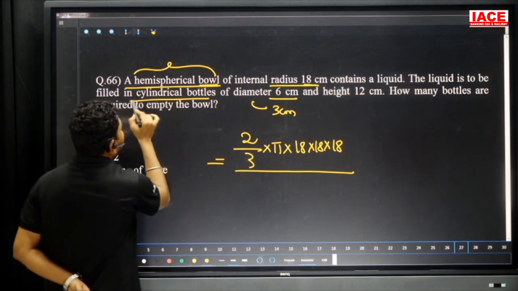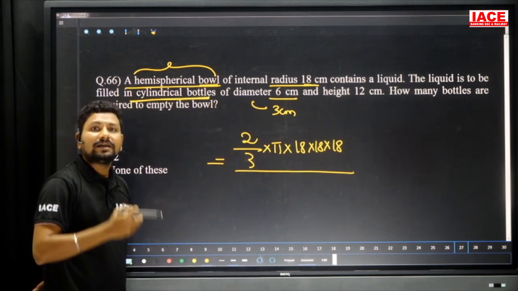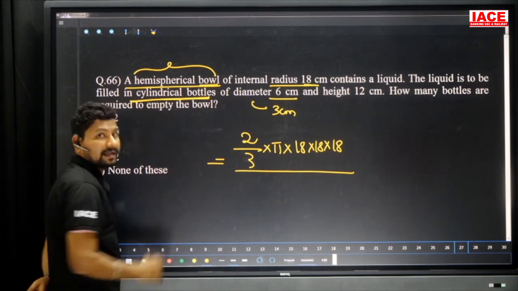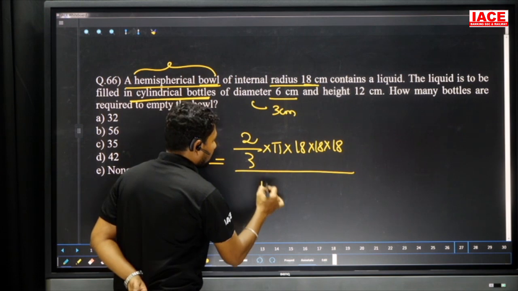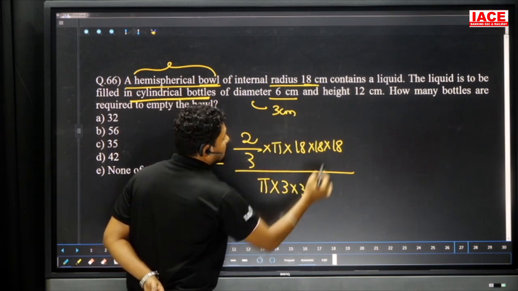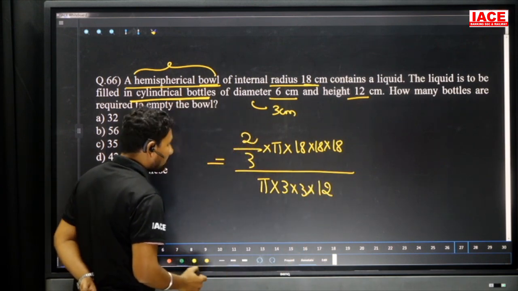Now we can apply the cylindrical volume capacity. We need each bottle's capacity. Capacity is equal to volume. What is the volume formula for a cylinder? Pi r square h. Pi, r value is 3 into 3, and the height value is 12. Now we have to cancel the values to get the answer.